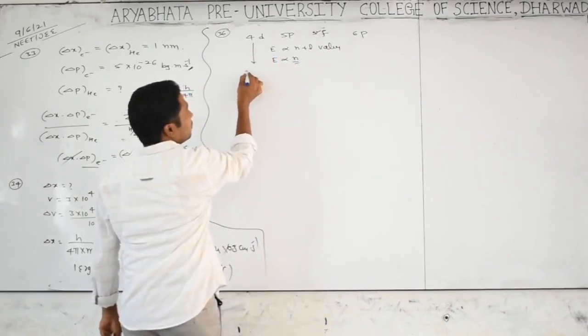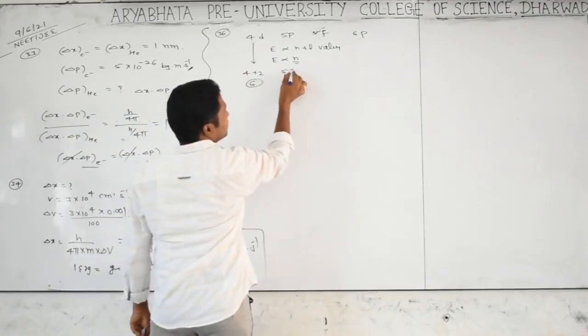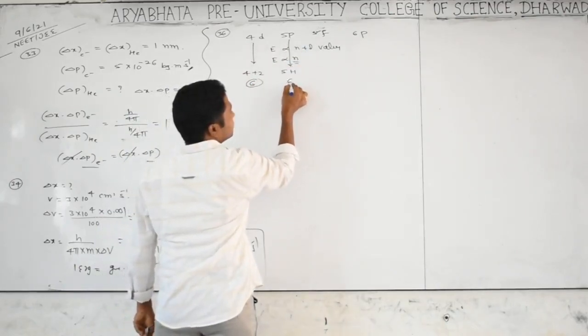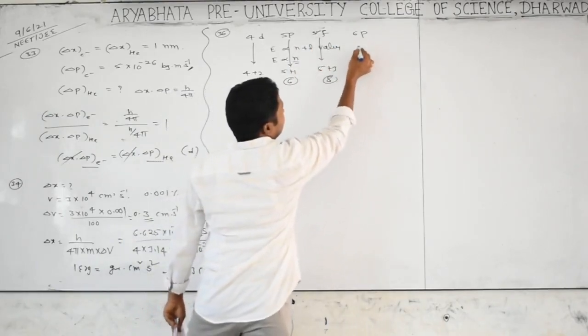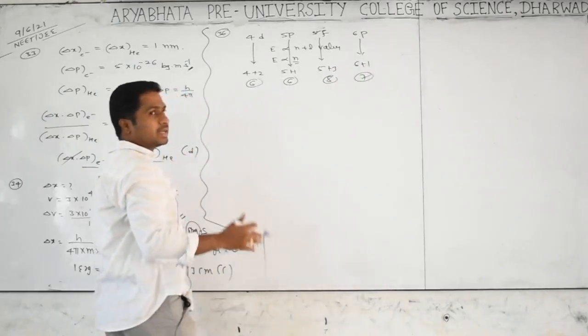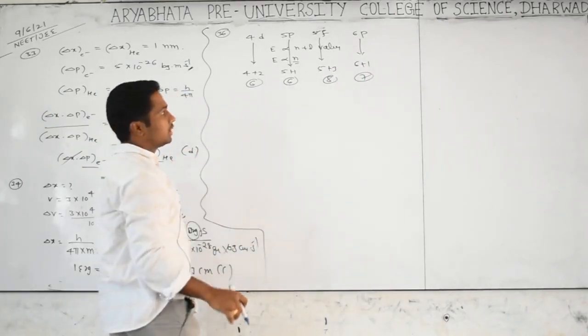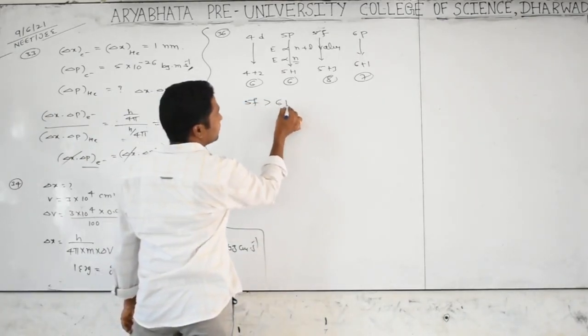For 4D, it is 4 plus 2, which is 6, and for 5P, 5 plus 1, also 6. For 5F it is 5 plus 3, which is 8, and for 6P, 6 plus 1, which is 7. He is asking for decreasing order, from higher to lower. The highest is 5F, after that 6P.